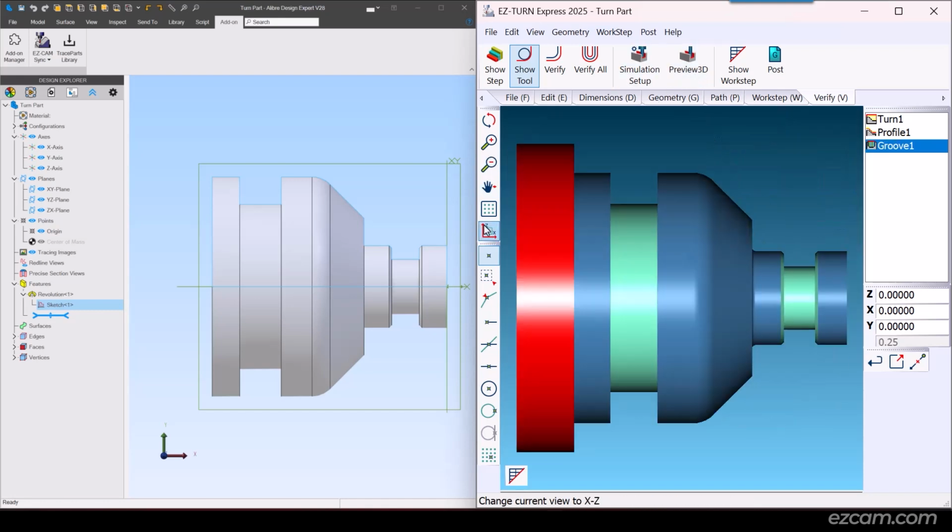And there we have it. SmartClick and feature recognition, toolpaths of the future.